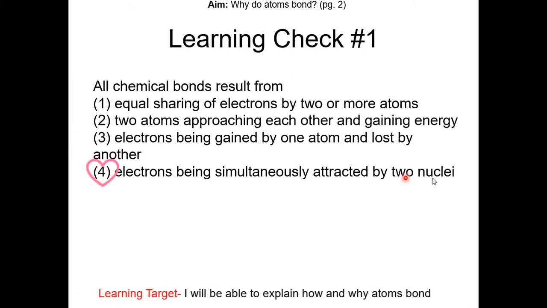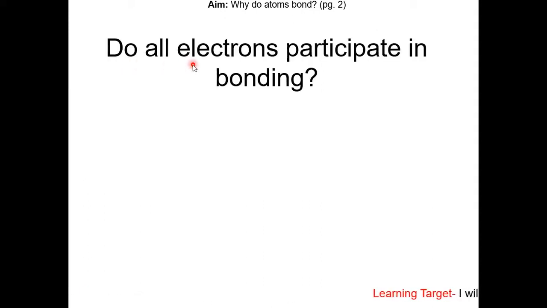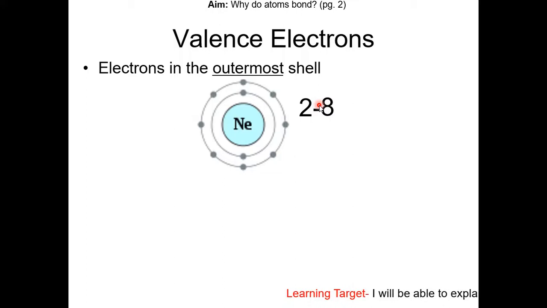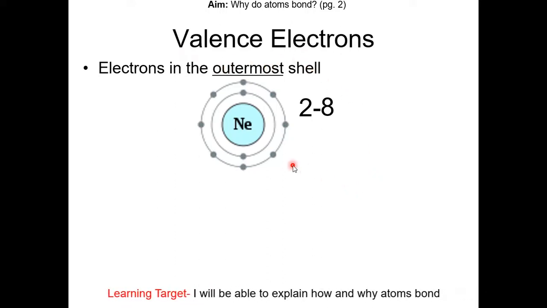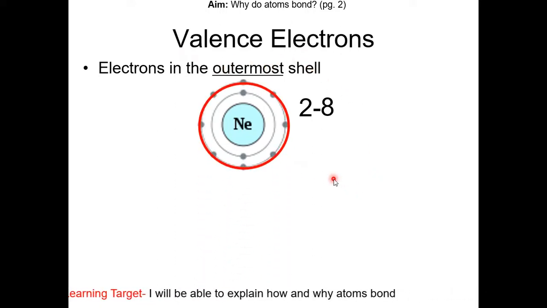Okay, so nuclei is just plural for nucleus. Do all electrons participate in bonding? The answer is no. Only the valence electrons participate in bonding. Valence electrons are the electrons in the outermost shell. For example, in neon, it has 8 valence electrons.